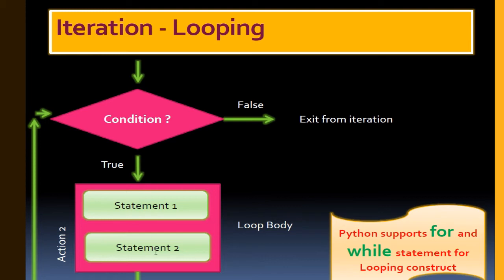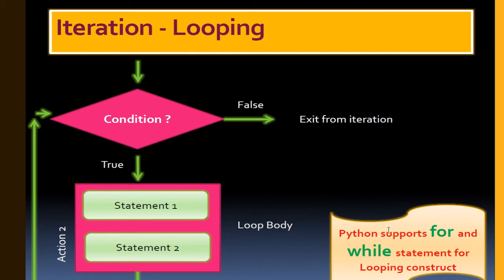If it is true, then again it will come to the statements, again go to the condition. If the condition is false, then it will exit from the iteration, otherwise it will again move through the statements and come back to the condition to check whether we have achieved our target. So iteration means repetitive actions are taken till we achieve our target and till the condition is true. If the condition becomes false, then it will exit from the iteration.